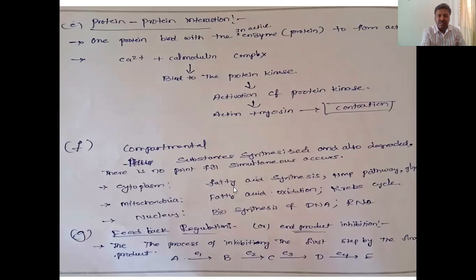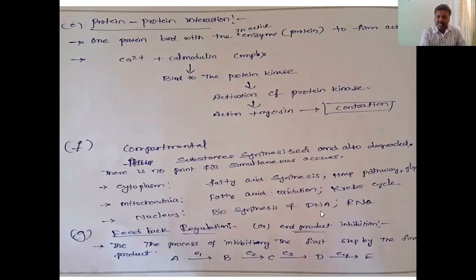Here in the cytoplasm, synthesis takes place. In mitochondria, catabolism takes place. So in cytoplasm anabolism takes place, and in mitochondria catabolism happens. So this is compartmental regulation of enzyme activity. And also we can observe the nucleus.